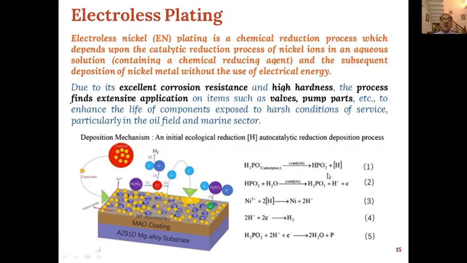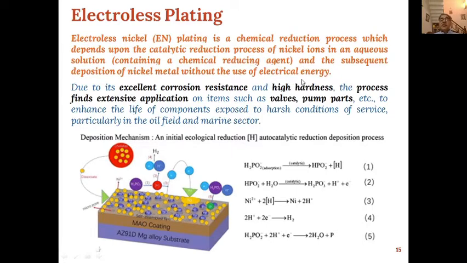Then is electroless plating. Electroless nickel plating is the most common one, and this is a chemical reduction process which depends on the catalytic reduction process of nickel ions in an aqueous solution, and the subsequent deposition of nickel metal without the use of electrical energy. So this is the difference between electroplating and electroless plating.